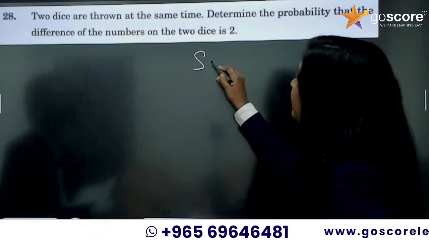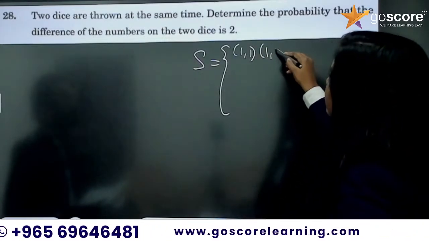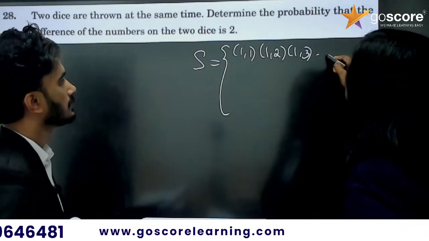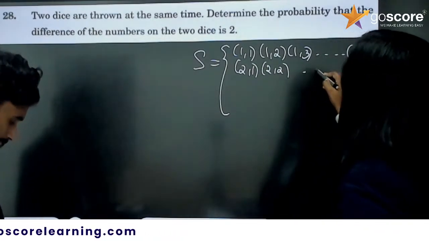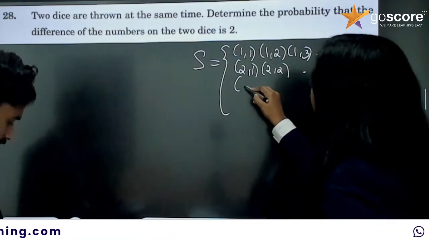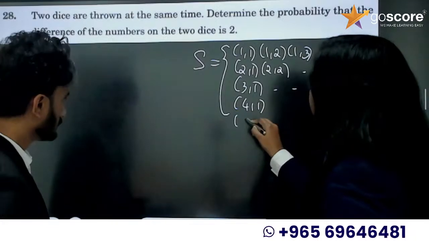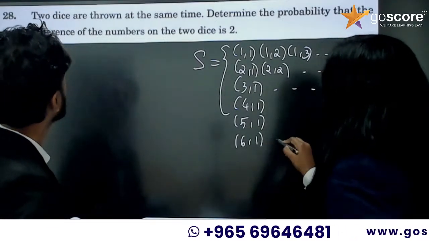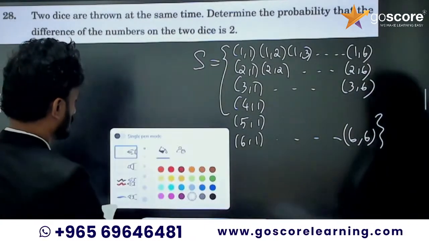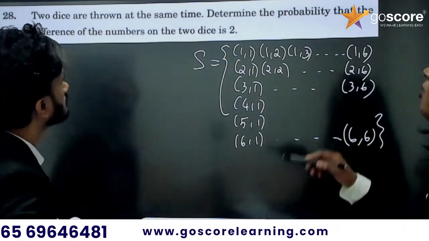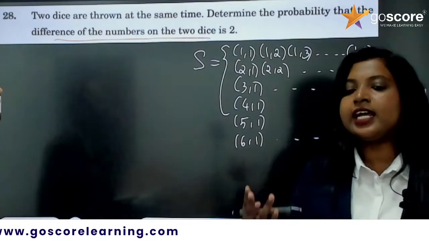Okay, so sample space is going to be, I am not going to write the entire 36 elements. It's going to be fixing 1 and changing everything. So 1,1; 1,2; 1,3, etc. up to 1,6. Then 2,1; 2,2; 2,3, etc. up to 2,6. Then 3,1; 3,2, etc. up to 3,6. Then 4,1; 5,1; 6,1. And the last element is going to be 6,6. So how many elements are there? 36 elements are there. So now what is the question? Find the probability that the difference of the numbers on 2 dice is 2.